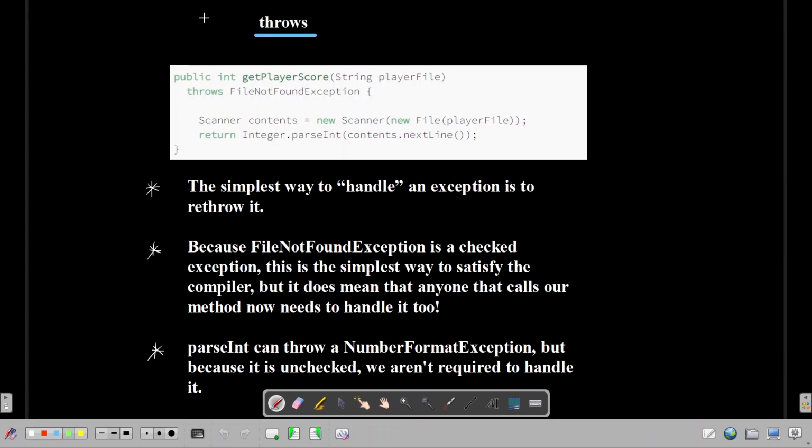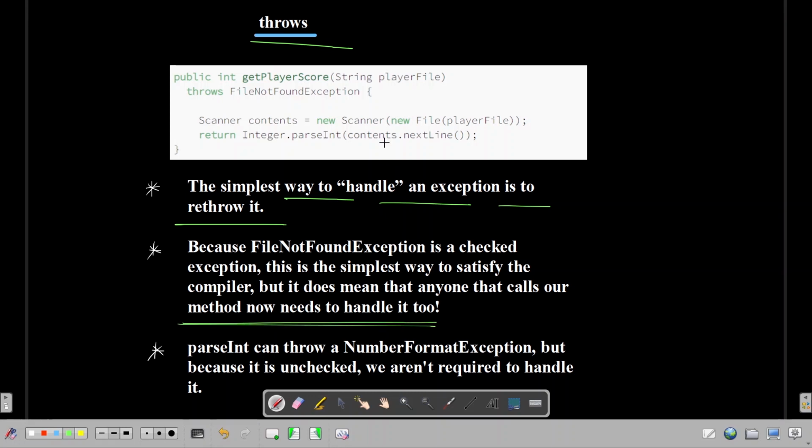The very first keyword which we have seen a lot is the throws keyword. Let's see how it is used in great detail. The simplest way to handle an exception is to rethrow it. Because FileNotFoundException is a checked exception, this is the simplest way to satisfy the compiler, but it does not mean that anyone that calls our method now doesn't need to handle it too.